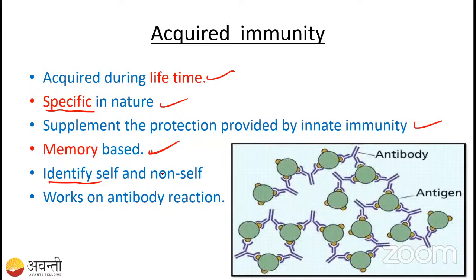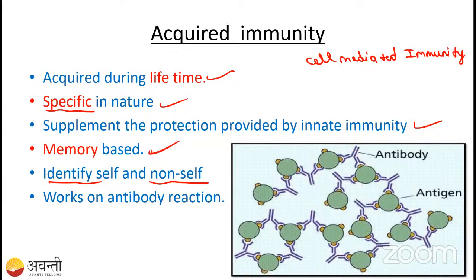Okay. Then it identifies self and non-self. In the acquired immunity, I have told you that cell mediated immunity is there. For example, whenever a person has a damaged kidney or damaged heart, a transplantation is going to be done, right?